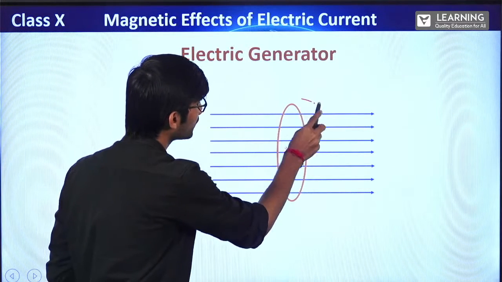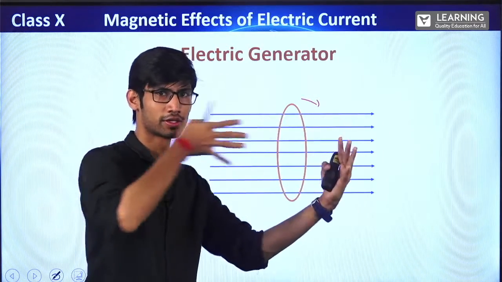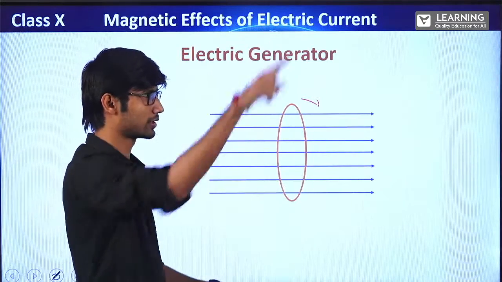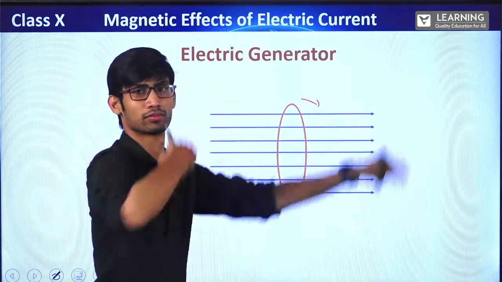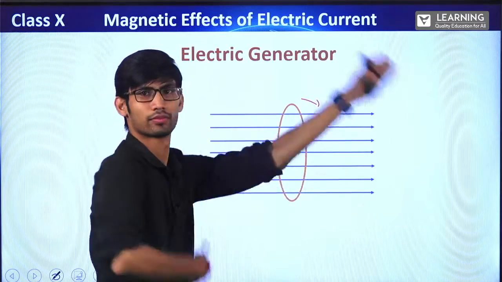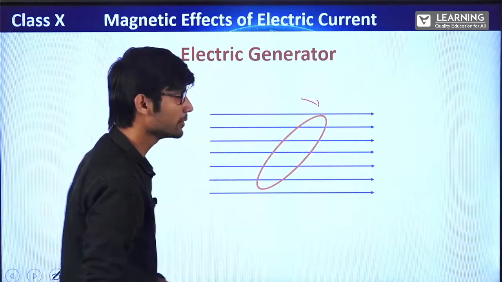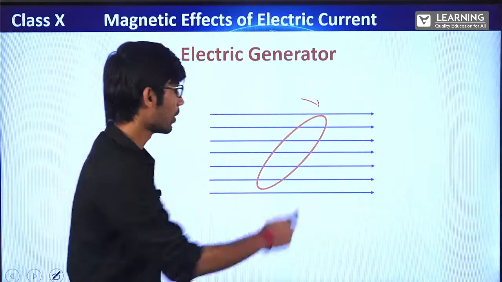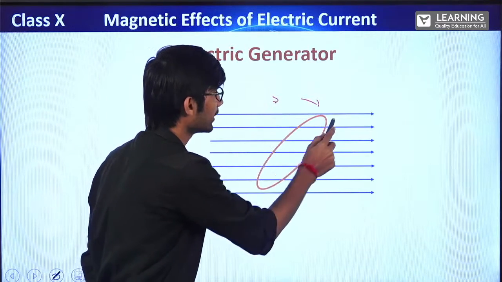first of all, this is 3D. The magnetic field is flowing like this, and the loop is kept like this. Now this loop is like this, but I will be rotating it like this. Clear? Now if I start rotating it, how many magnetic field lines are passing through the inside? 1, 2, 3, 4, 5. First it was 7, then it is 5.